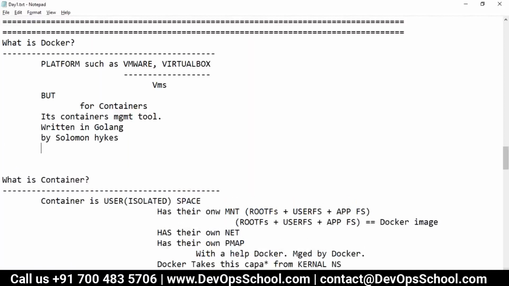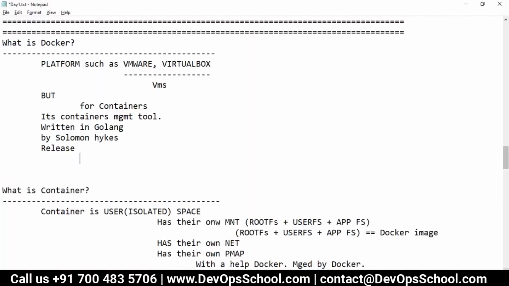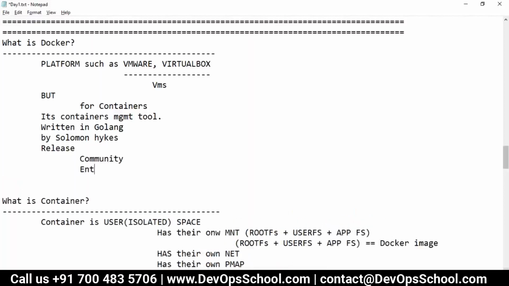Docker has various releases. One is the Docker Community Edition and another is the Enterprise Edition. The one I'll be teaching you is the Community Edition, as part of the training. Enterprise Edition, you don't need it. If you are interested in what the Enterprise Edition is, you can spend some time on Google and you will get it. But the Community and Enterprise Editions have huge differences. This will help you run the container. Enterprise will help you run a data center, but this is just a container. This is what we needed.